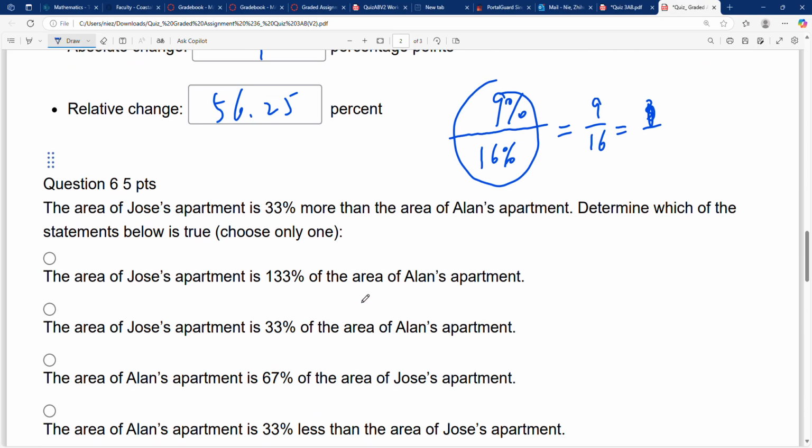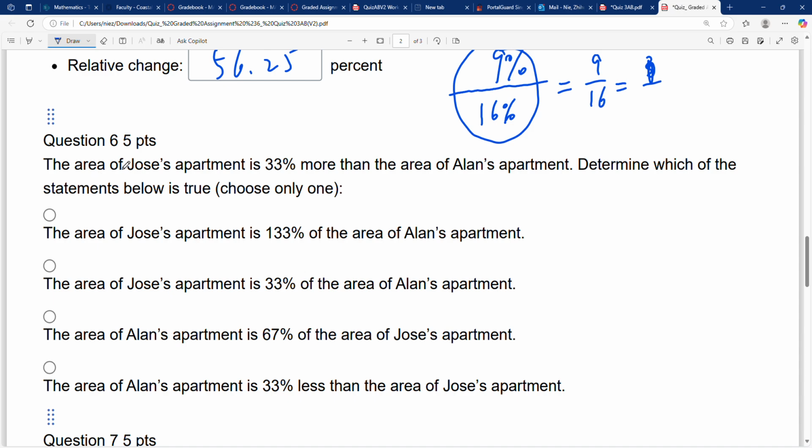Now let's see the next one, number 6. The area of Jules' apartment is 33% more than the area of Alan's apartment. Determine which of the statements below is true. The first one says the area of Jules' apartment is 133% of the area of Alan's. This one is right, because it's 33% more, plus the 100%, so it becomes 133%.